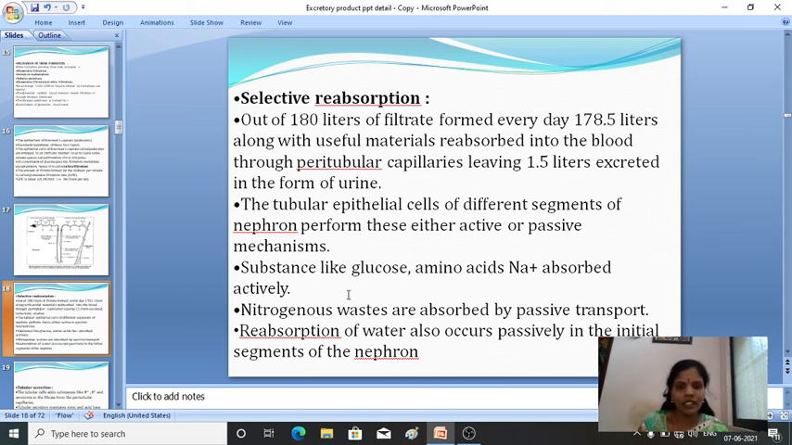Generally in this tubular epithelium you can find that both the passive mechanism as well as the active mechanism are involved. Substances like glucose, amino acids, and sodium are absorbed actively, and nitrogenous waste is absorbed by the passive method. Both methods take place. Then reabsorption of water occurs passively in the initial segments of the nephron. Just now we have studied that in the proximal convoluted tubule, electrolytes and water reabsorption take place.